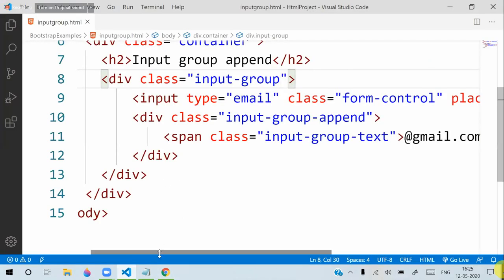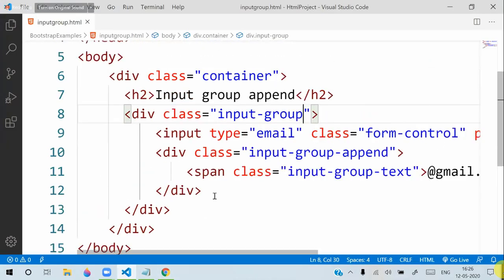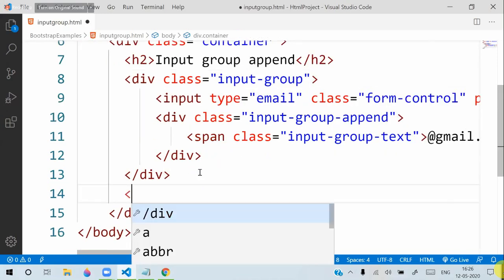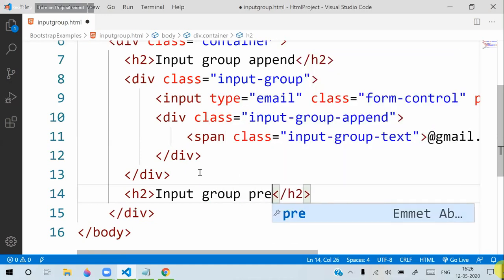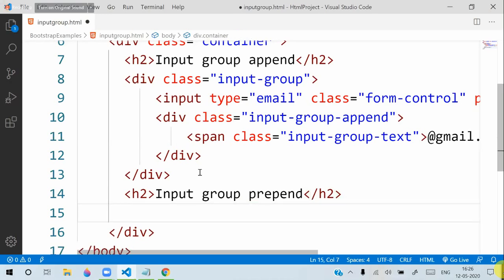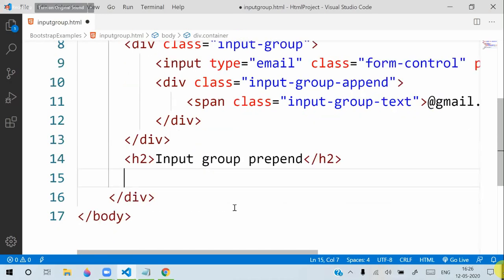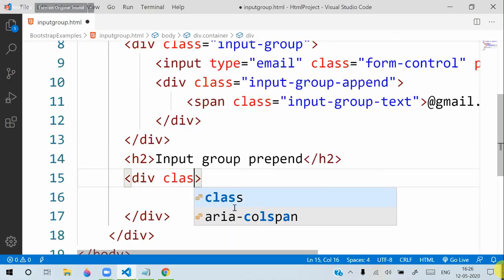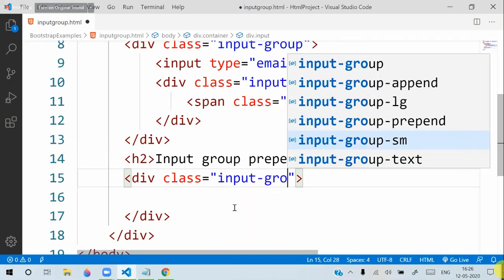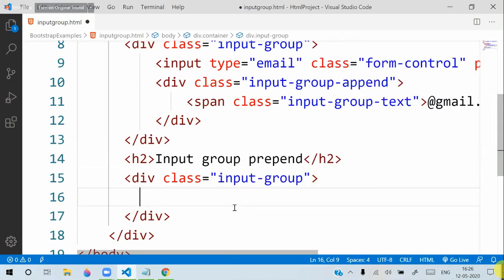I think you can tell now how input group prepend will come. Let's design. I will use another heading, input group prepend. Suppose I am writing like this. I will put a div, and this div will have a class called input group. Now after defining input group, what we need to do is the prefix. How do we define it?